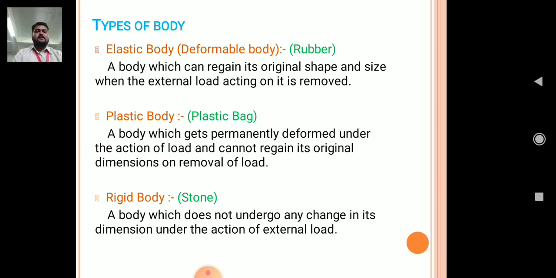And third one, the rigid body. What is a rigid body? It never undergoes any deformation. It means that it cannot change its shape and size. An example of a rigid body is stone.